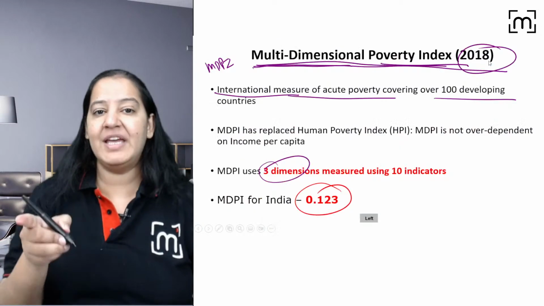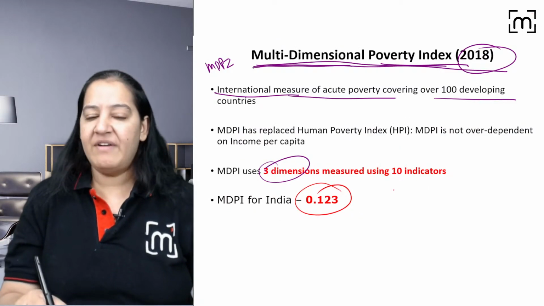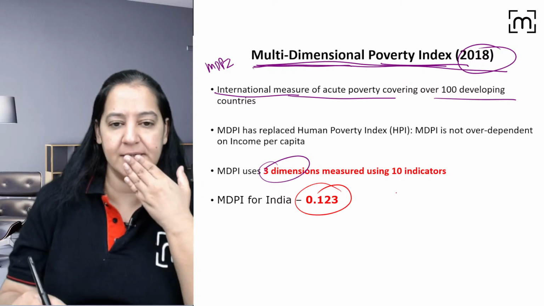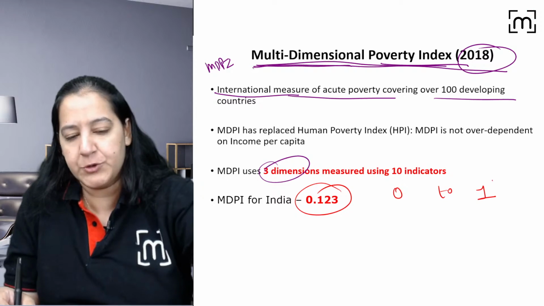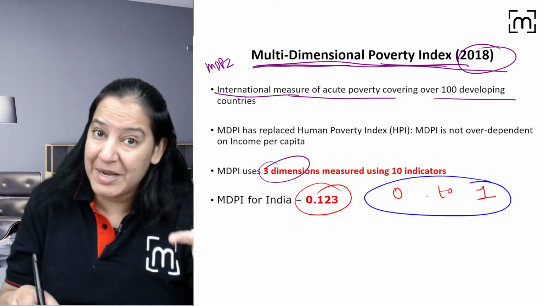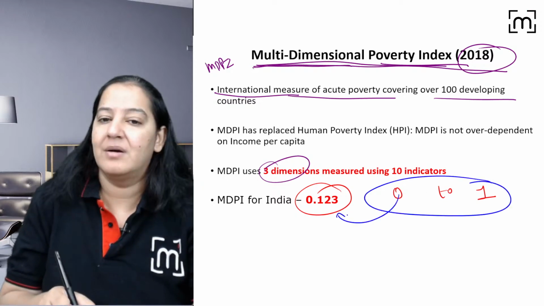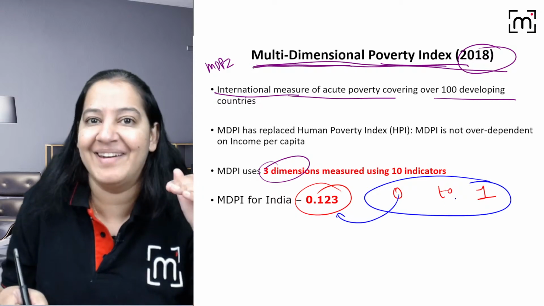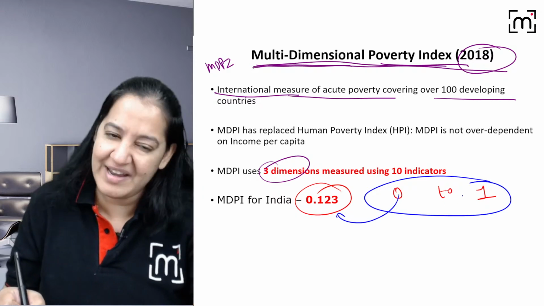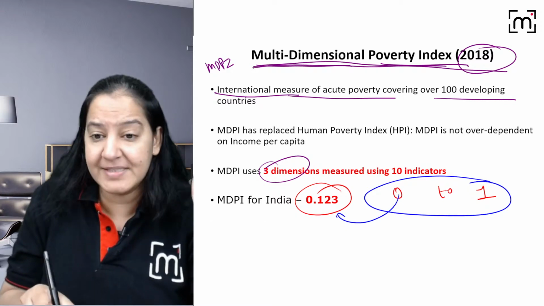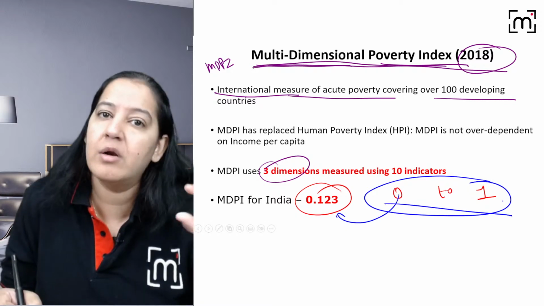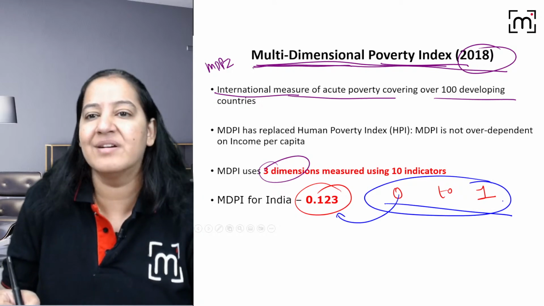So internationally, for India, the value is between 0 to 1. Of course, it's not 0 to 100. 0 to 1 mein India is very poor. It's nearly 0.1, not 0.9. Up to 3 decimal, it's 0.123. Very, very poor side. You got my point? In 0 to 1 scale, it's 0.1 only. Hardly anything, right? So that is the thing.